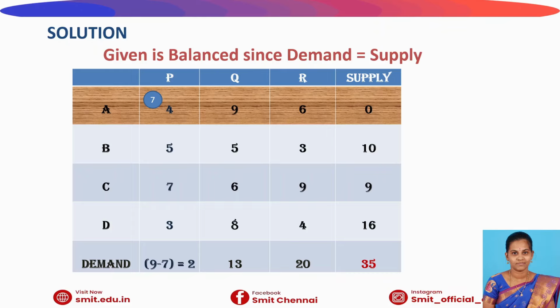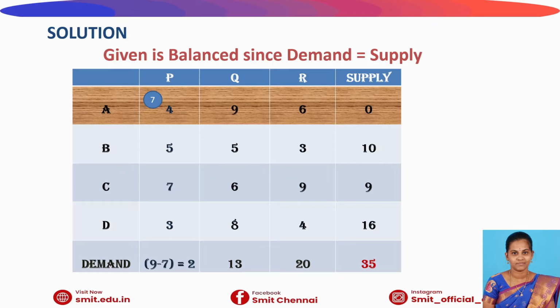Here the corresponding row value of 4 is 7, the supply, and the column value is 9, the demand. Among these two I choose the minimum one. Among 9 and 7, 7 is the minimum value. So I have chosen 7 as the allocation value, located in the upper left corner cell of this transportation table.